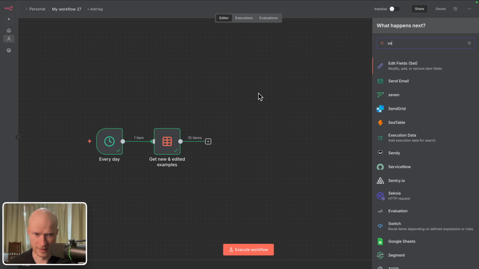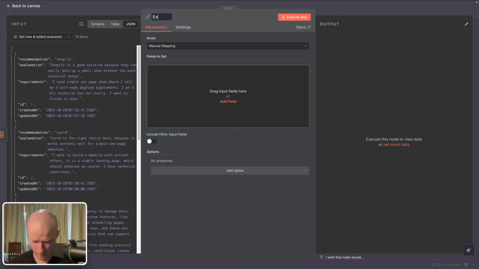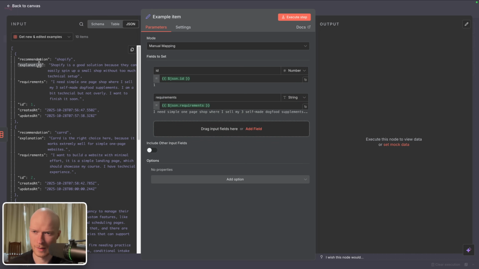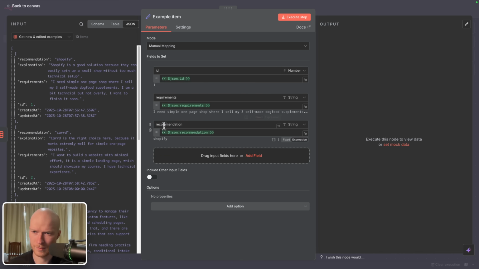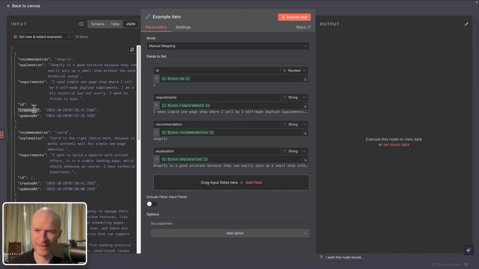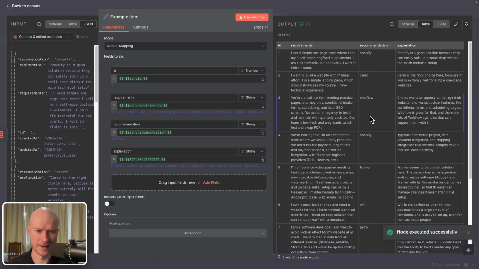All right, then I create a set node here, and I'm going to call this set node example item. And here I just want to extract the most important information from the example. I need the ID, I need the requirements of the example, I need the recommendation, and the explanation for the recommendation. And the other fields, created at and updated at, we now no longer need them in the next steps of the automation. All right, let's execute this. And you can see here we have our simplified example data.